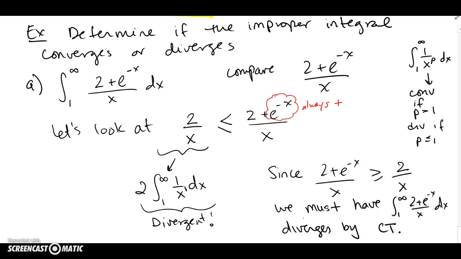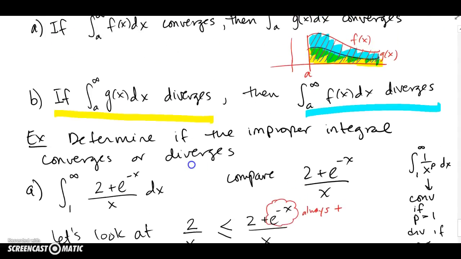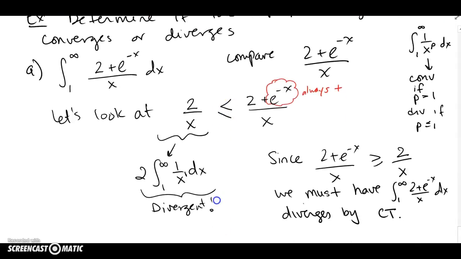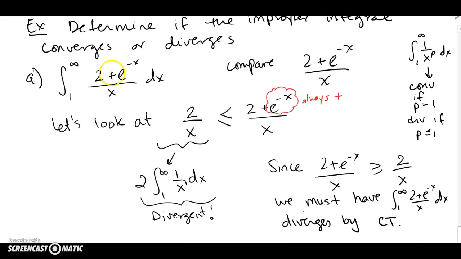We know that you mean comparison theorem. So the smaller guy diverged, and the bigger guy has no choice but to diverge also. And the key thing was, compare what you started with to a simple function that you already know information about.